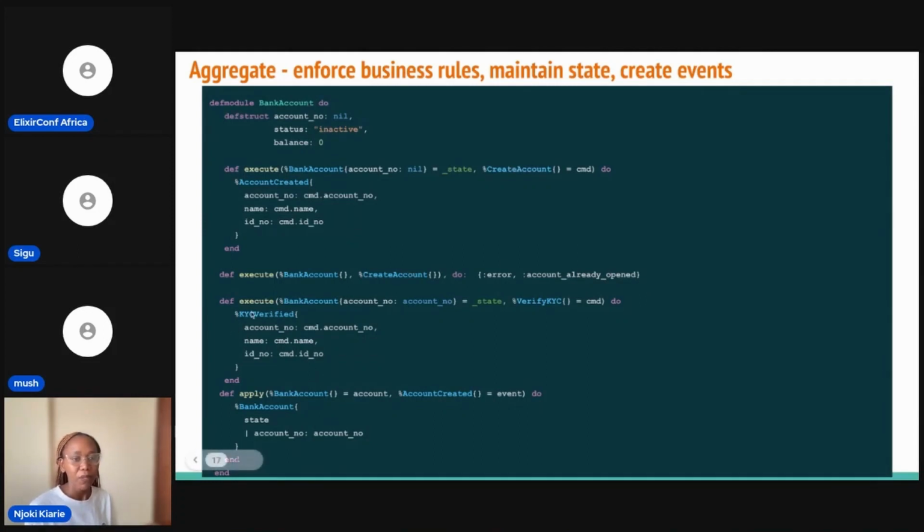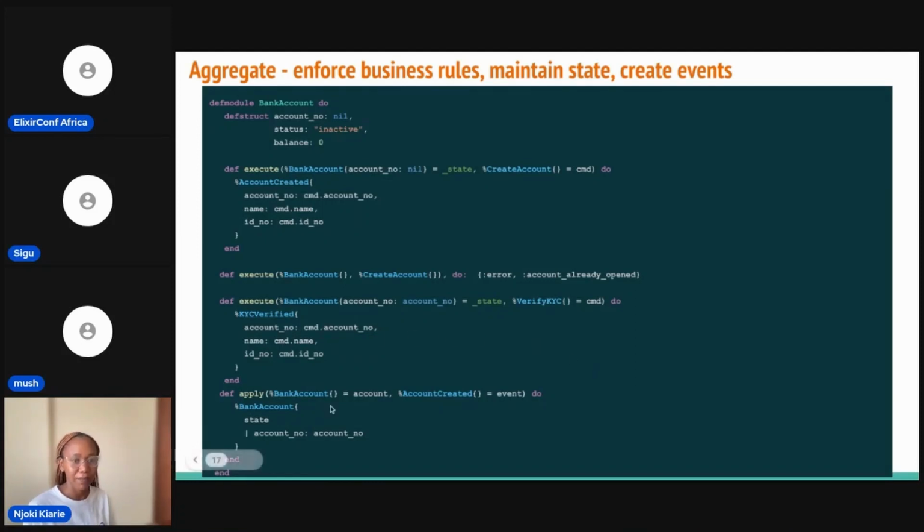Then we have another command, which is verify KYC. We check if the account number exists, and if it exists, then we can send the event that the KYC was verified.